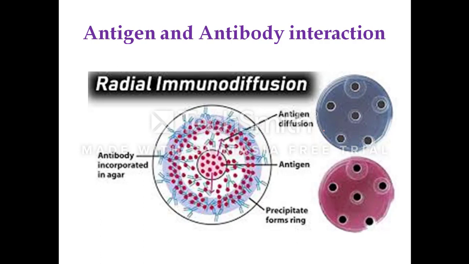When a zone of equivalence is reached, a line of precipitation or opaque line is formed. That precipitation will be visible when the light is passed through the gel.